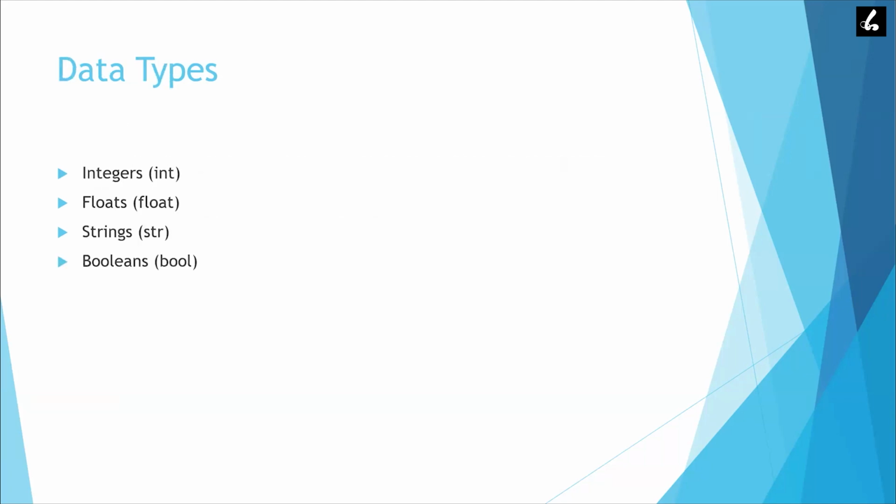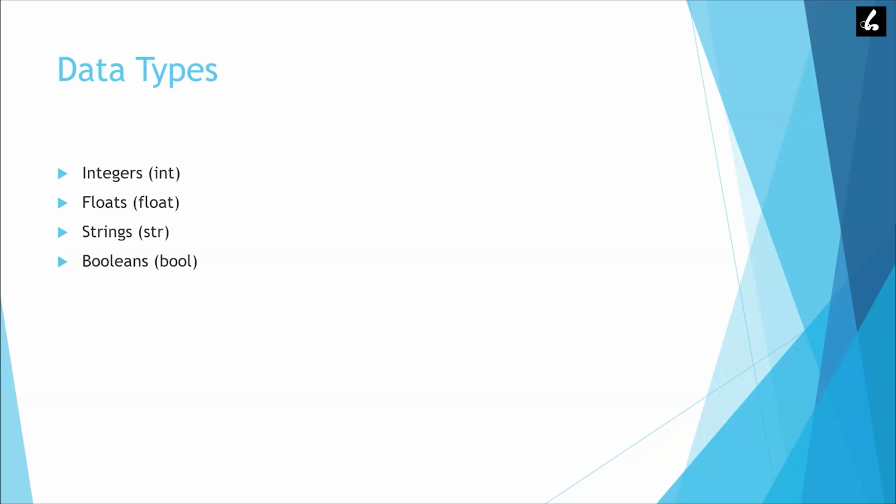Once we cover variables, we will look into data types. There are four main data types in Python. First one is integer. Integers are numbers without any decimal, like 1, 2, 3, 4, or -1 to -10. If we have a decimal in that number, like 10.25 or 1.1, that number is known as a float in the language of Python.